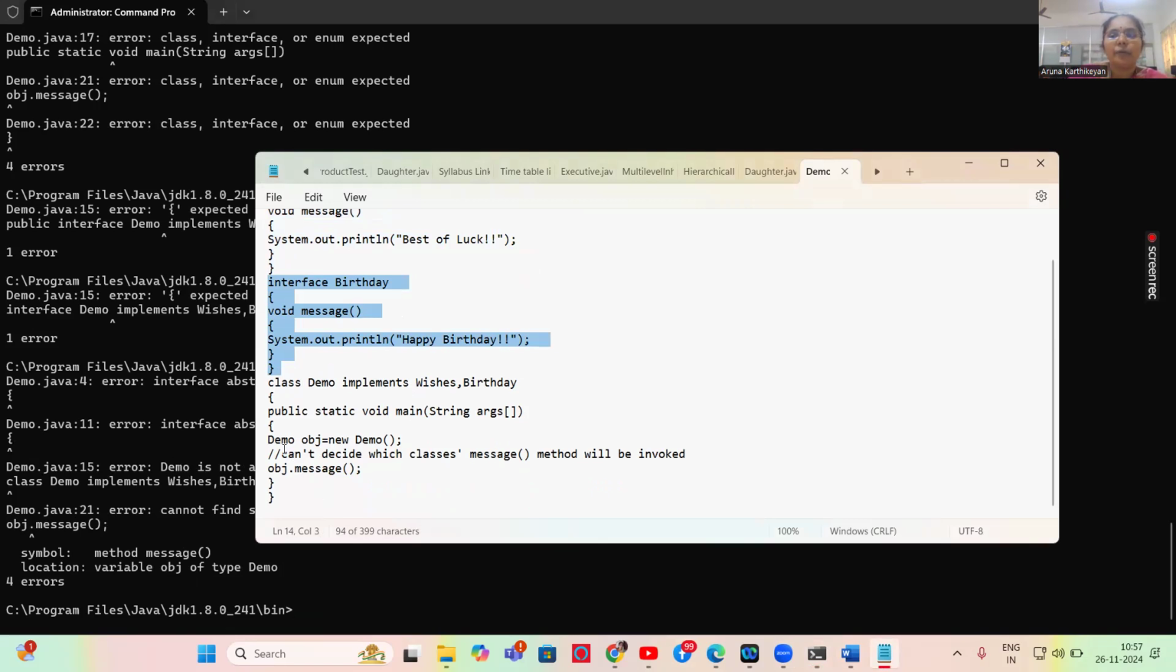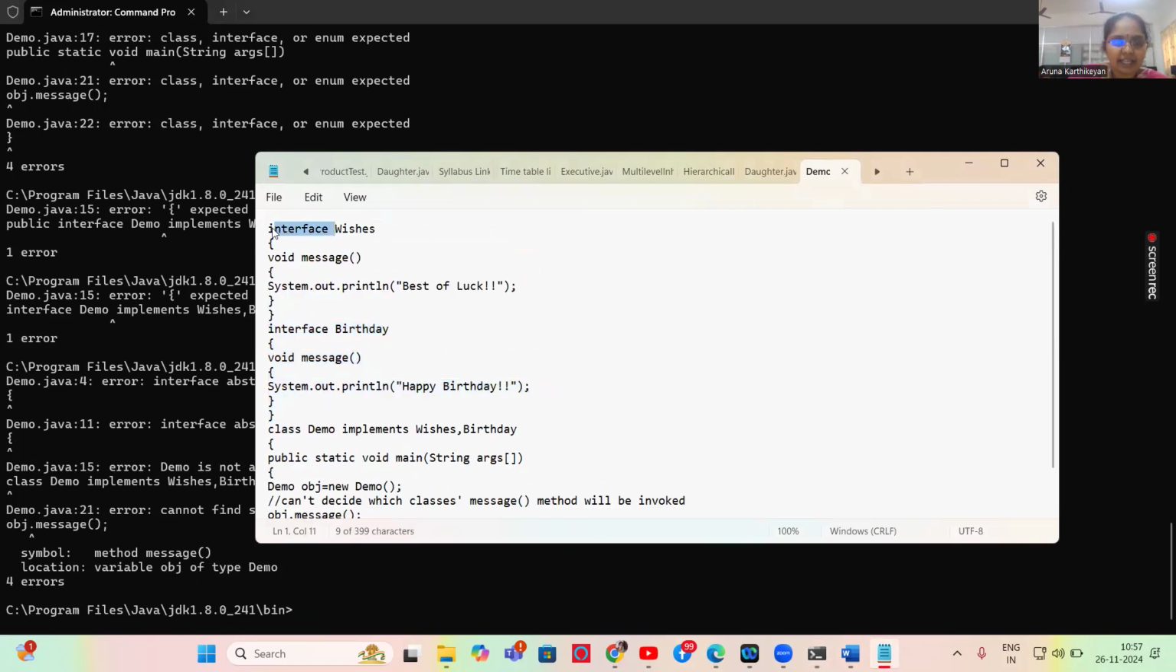So this is how multiple inheritance is not supported. How we can achieve it is only by using interfaces. I will explain this in detail in my next video. There is some error over here, so I will explain it in my next video.